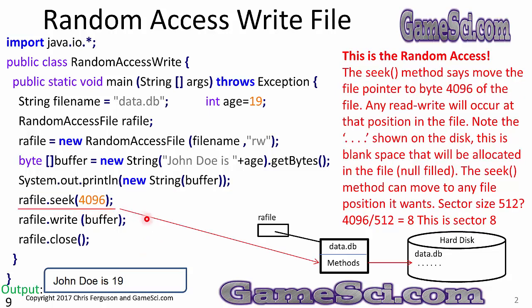RAFile.seek(4096). We're going to issue a command to our RandomAccessFile object. This is the random access. The seek method says move the file pointer to byte 4096 of the file. Any read-write will occur at that position in the file. Note the dots shown on the disk. This is blank space that will be allocated in the file, null filled. The seek method can move to any file position it wants.